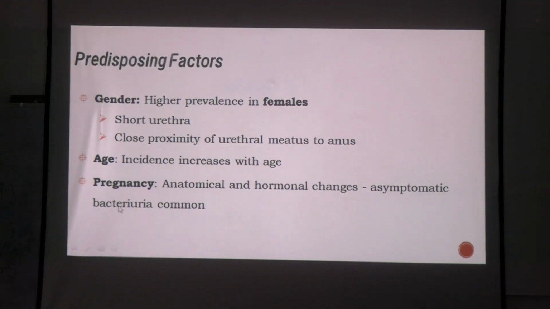Then in pregnancy, anatomical and hormonal changes are there. And in pregnancy, there is something called asymptomatic bacteriuria. Means there are no symptoms, but infection is there. How will you know that? Presence of pus and significant microbial pathogenic growth. Okay.